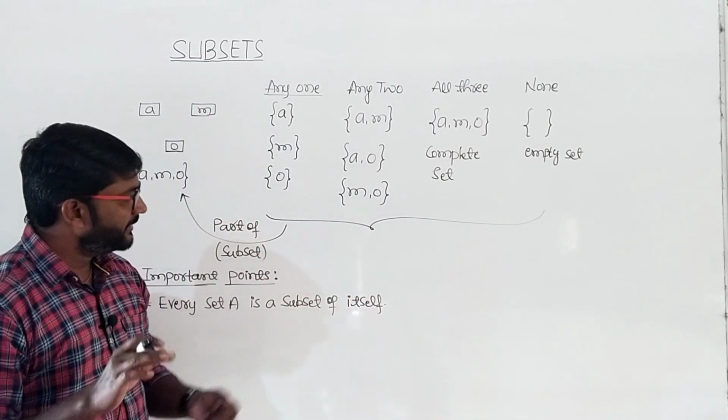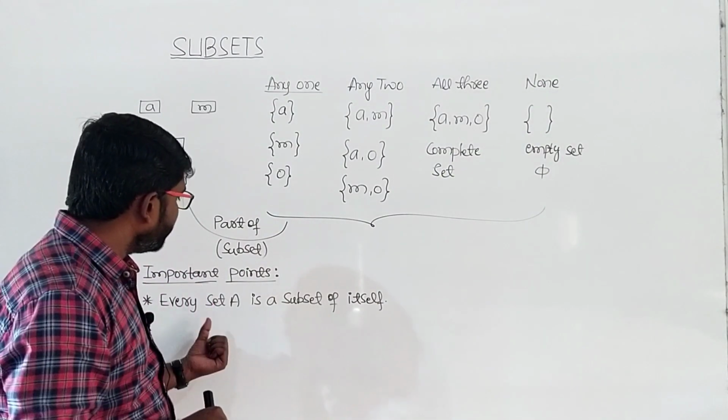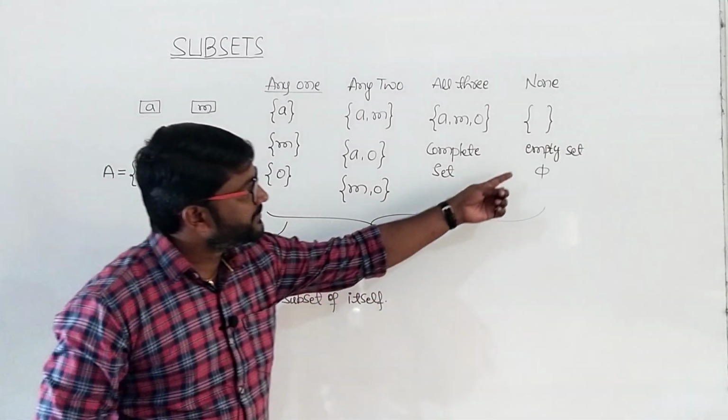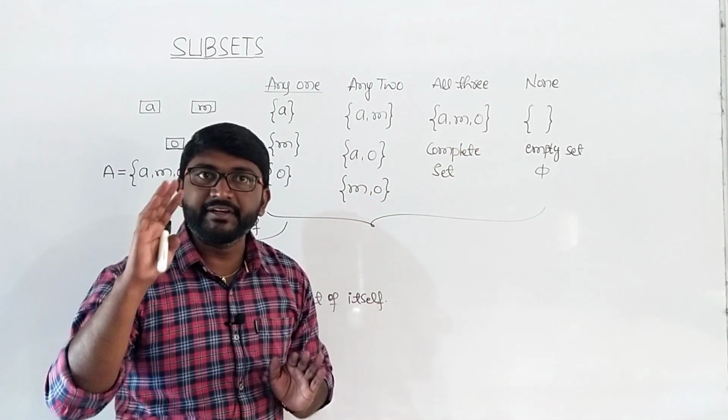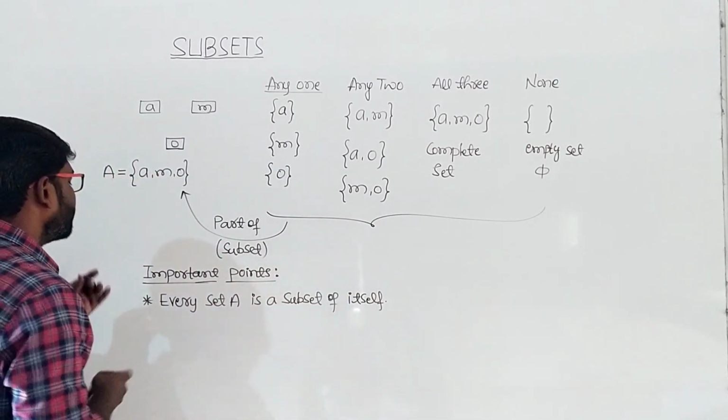So this is the first point. The first point is every set A is a subset of itself, and the next point is, observe here, the empty set. For every set you will have the empty set as a subset. So that is our second point.